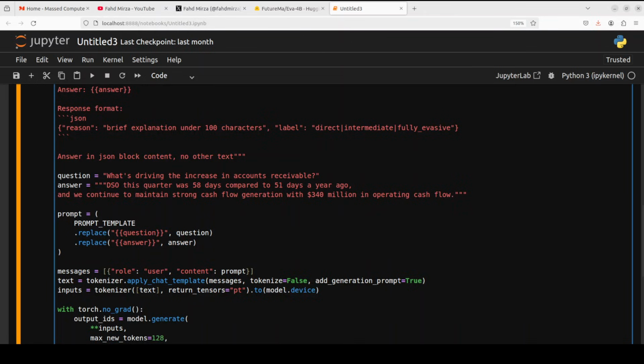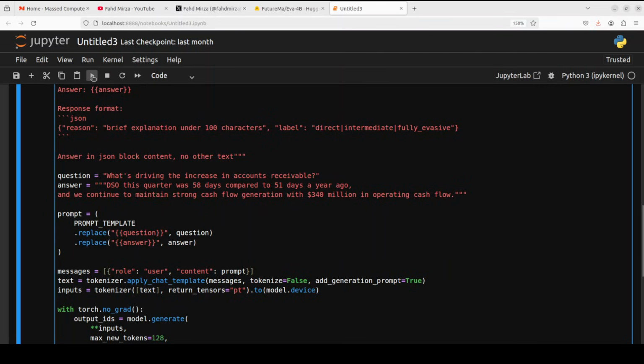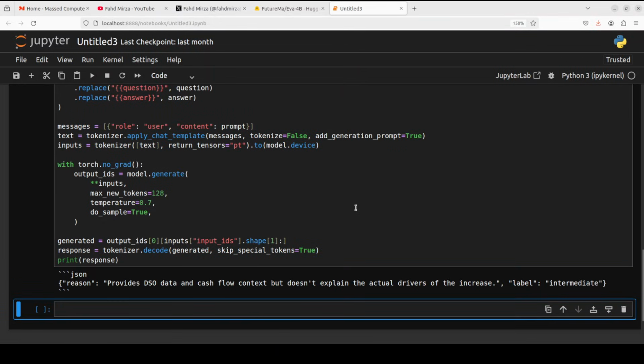Let's do another quite hard one. So this is a selective transparency. I'll run it. So the question, my apologies. So the question is, what is, sorry, I think my throat needs a rest, but anyway, apologies. So the question was, what's driving the increase in accounts receivable? And if you look at the answer, it is very selective. So let's see. I think it's an intermediate. There you go. So this one, it has got it right.